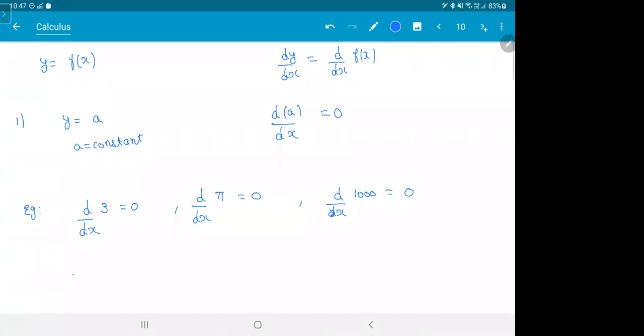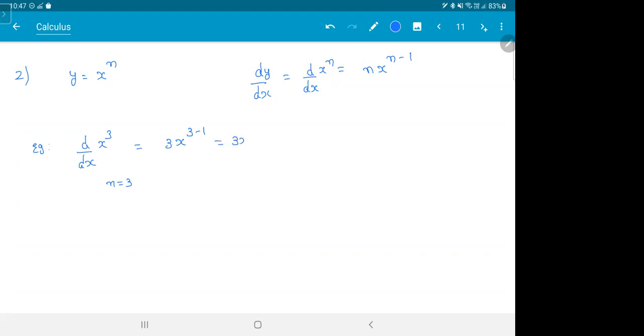Clear? Next one. Y is equal to x power n. Then if you differentiate this, that means you're differentiating x power n. The formula is n into x power n minus 1. Example, if you differentiate, let's say, x cube, what is n here? N is 3, no? The formula is 3 into x power 3 minus 1. So you write this as 3x square.